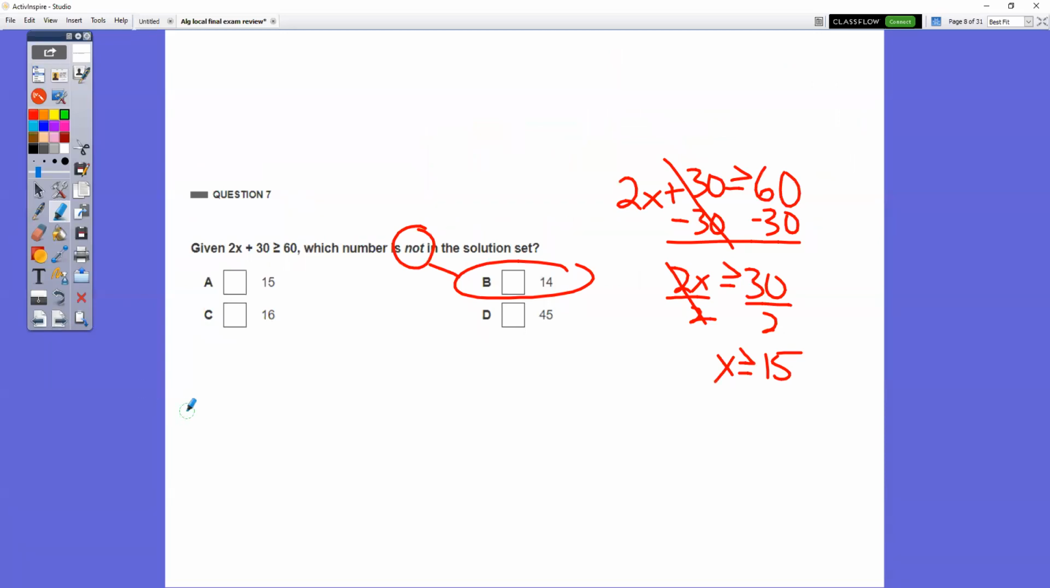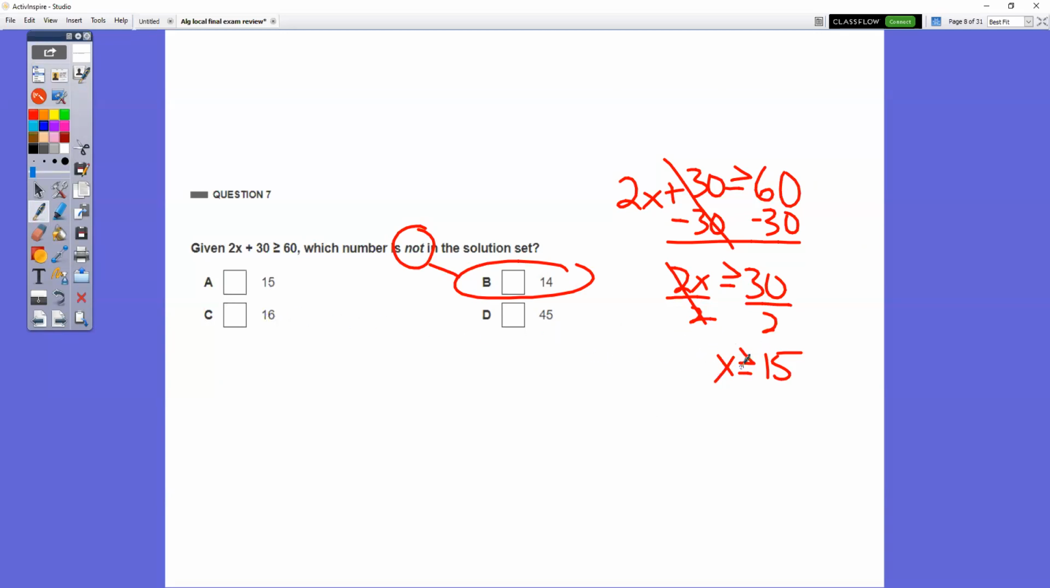In question number 7, which number is not in the solution set? The first thing we have to do to this one is solve the actual equation. It's a 2-step equation. We would do minus 30 and minus 30, divide by 2. We don't flip the signs or anything. If this 2 was negative, then we'd have to flip the sign. So we get x is greater than or equal to 15. Now be careful, which number is not in the solution set? 15 would be, because it says or equal to.